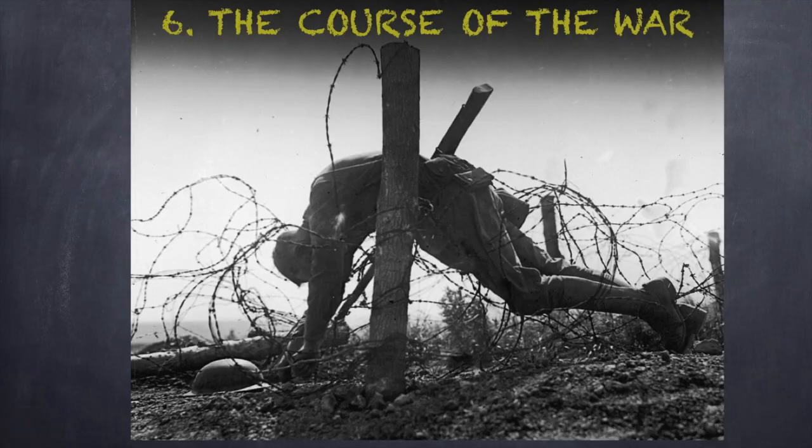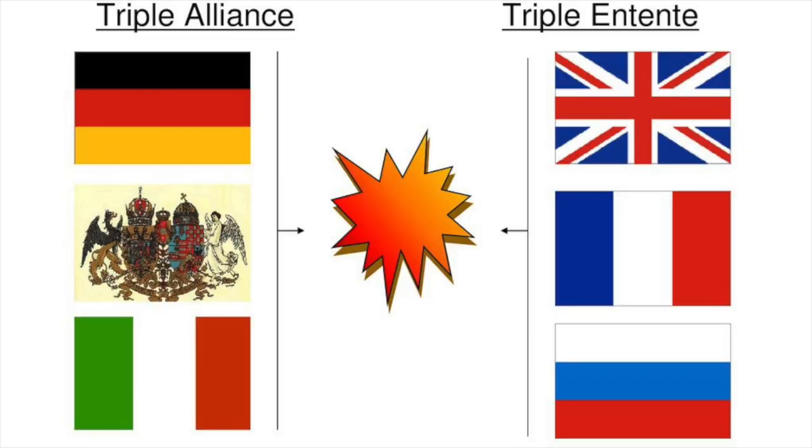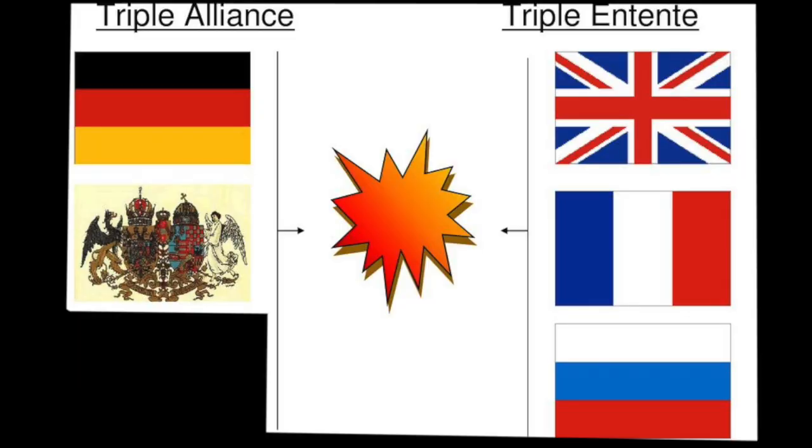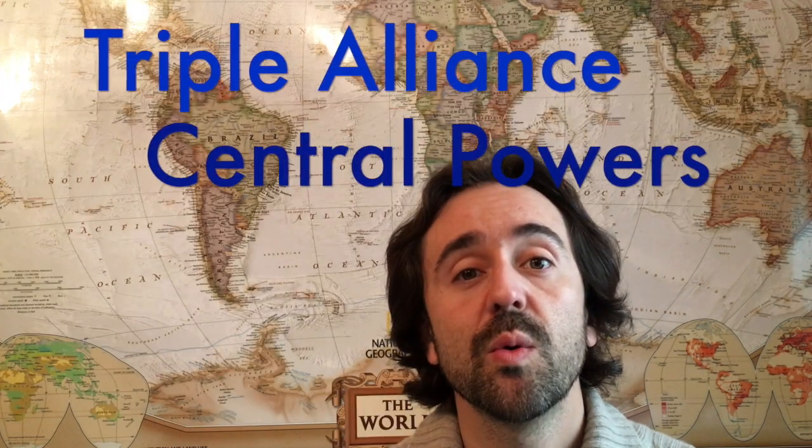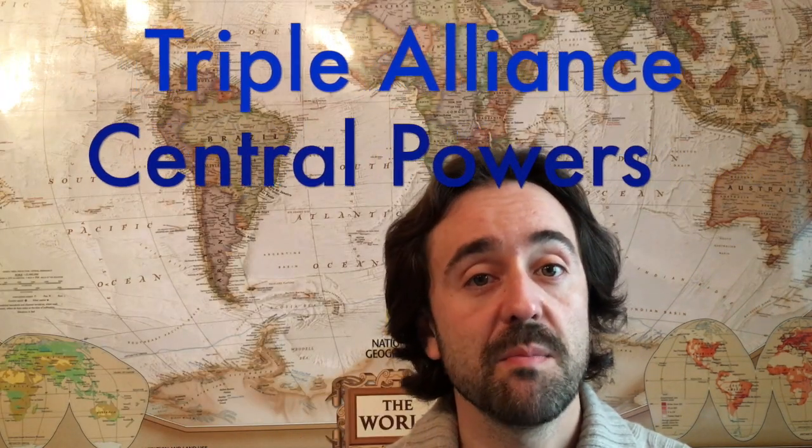The course of war. The war was initially European, but when colonies sent troops and other countries from abroad, China, Japan, the United States, or the Ottoman Empire, joined the war, it became a world war. Sides were formed by the Triple Alliance, now without Italy, and the Triple Entente: Britain, France, and Russia. The Triple Alliance without Italy is not triple, so it will also be called the Central Powers.